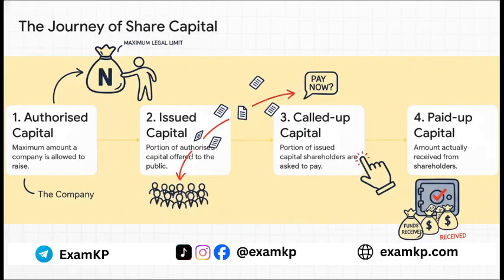It starts with authorized or nominal capital. That's the legal maximum amount of shares a company can ever issue. From that maximum, they offer a portion to the public. That's the issued capital. Then they ask the new shareholders to pay for a part of their shares. That's the called-up capital. And finally, the money that actually hits the company's bank account, that's your paid-up capital. See the flow? Authorized, to issued, to called up, to paid up.